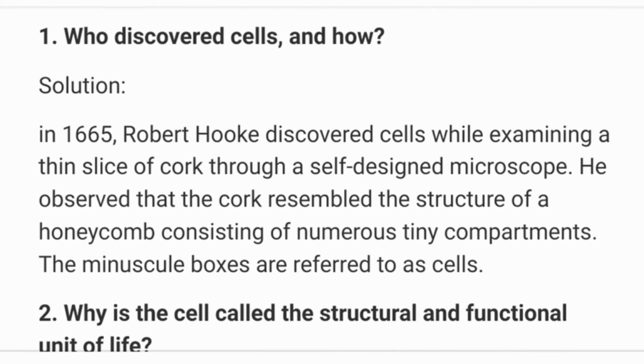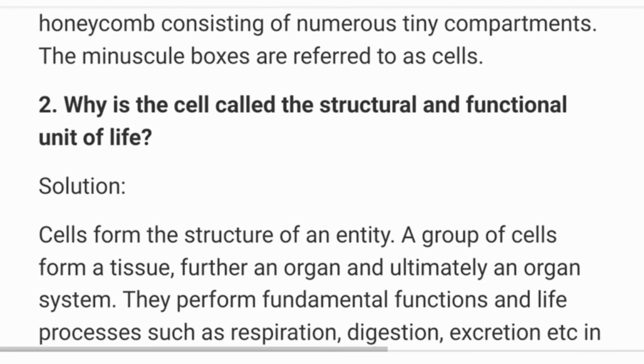In 1665, Robert Hooke discovered cells while examining a thin slice of cork, that is bark of tree, through a self-designed microscope. He observed that the cork resembled the structure of a honeycomb, consisting of numerous tiny compartments. The minuscule boxes are referred to as cells. Next one.